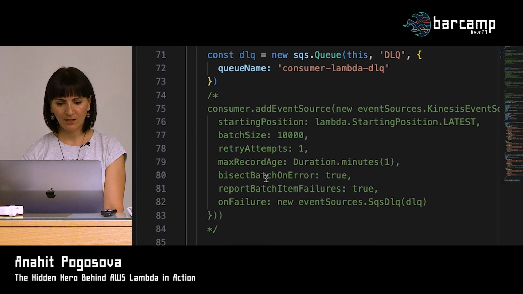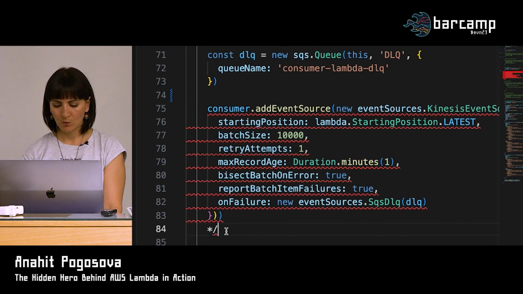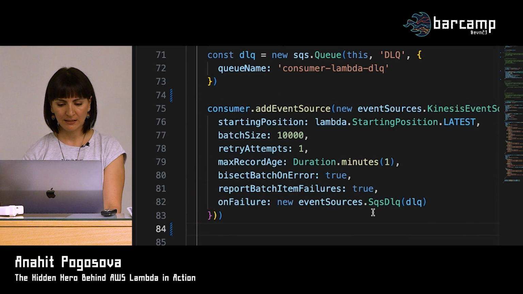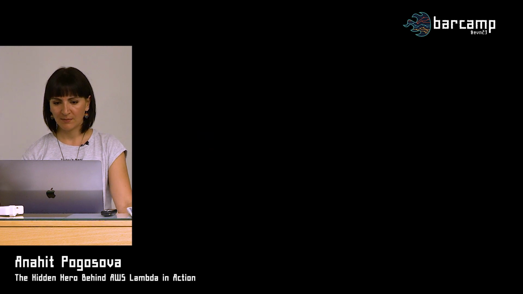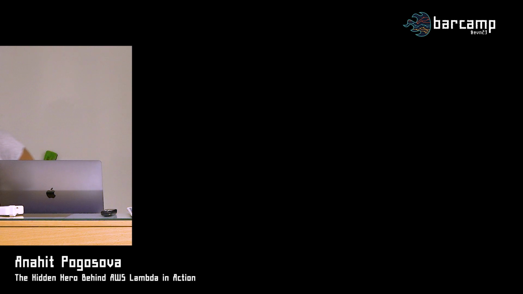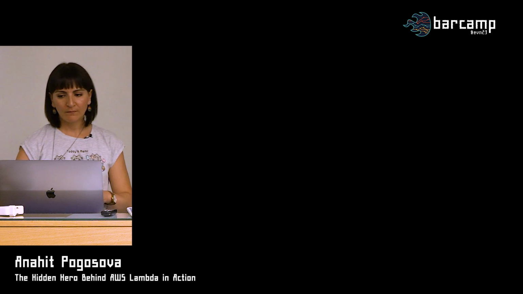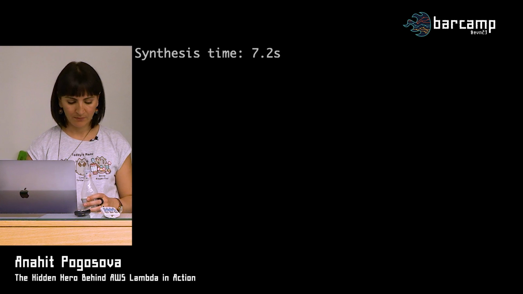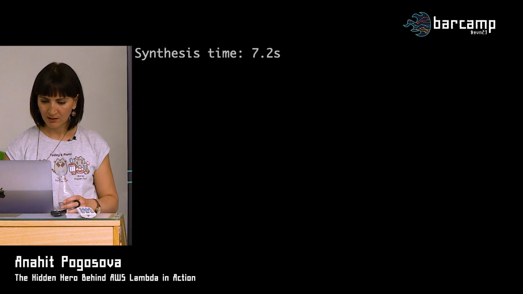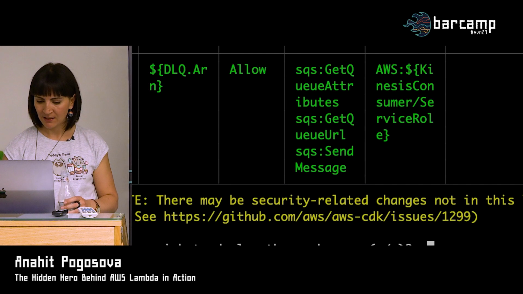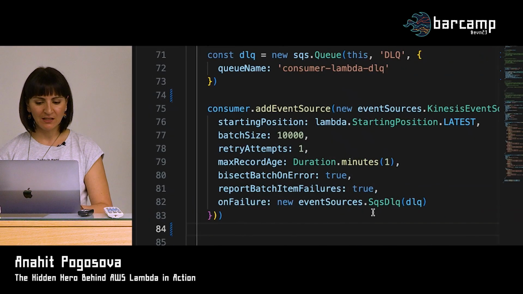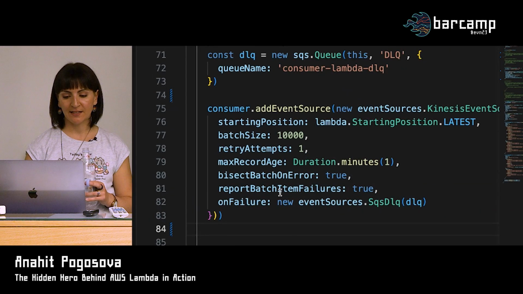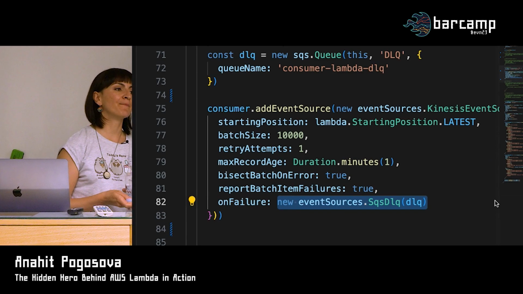So I'll comment on this one and uncomment the one that is used for failures. And I'll explain in just a sec what it does. So we just write CDK deploy, and magic should happen if the internet works, which is not a given, of course. It probably will ask me something. Yes. Okay. So here, if all else fails, we configure the own failure destination, which can be either SNS or